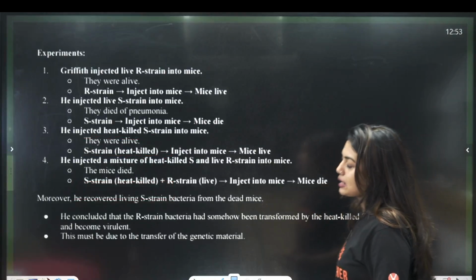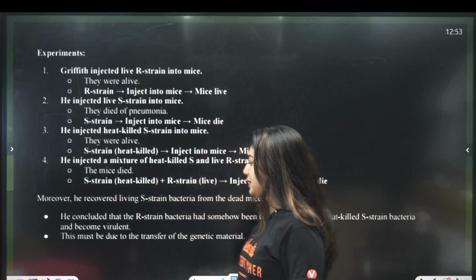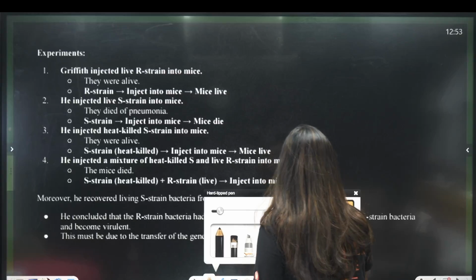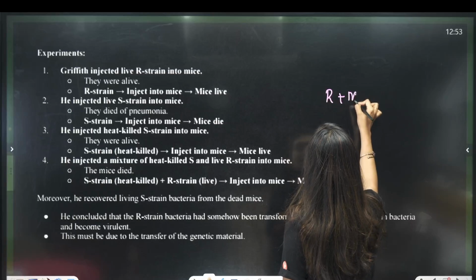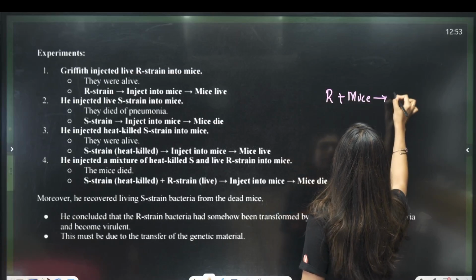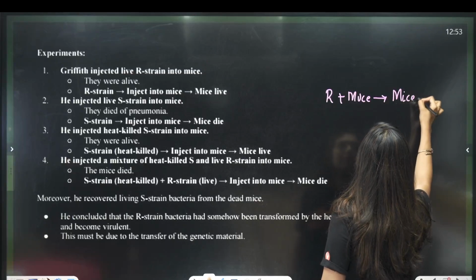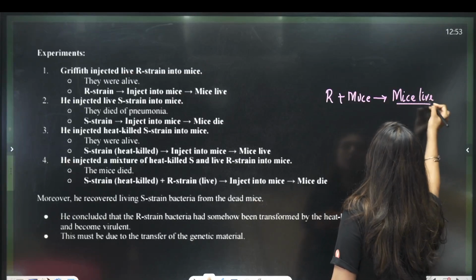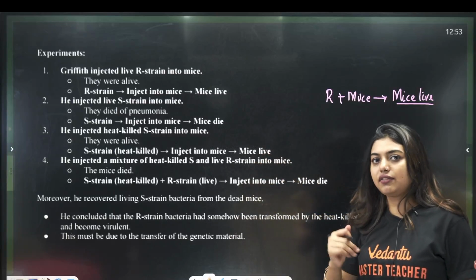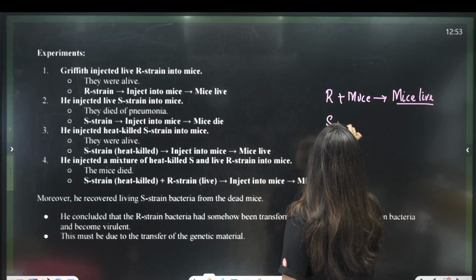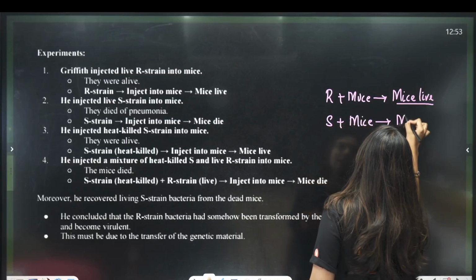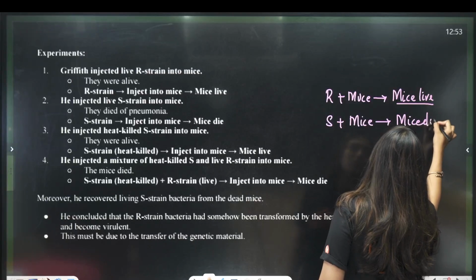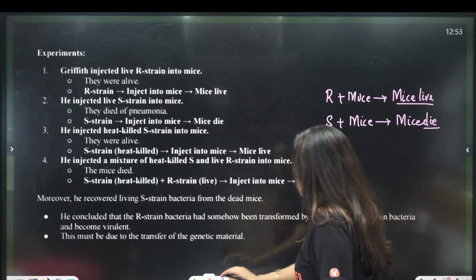Now, how was the experiment done? He started by injecting R strain into the mice, and the mice lived. Obviously, the mice are going to live, because the R strain is not going to cause any disease. Then he injected S strain into the mice. Obviously, the mice will die, because the S strain is problematic.